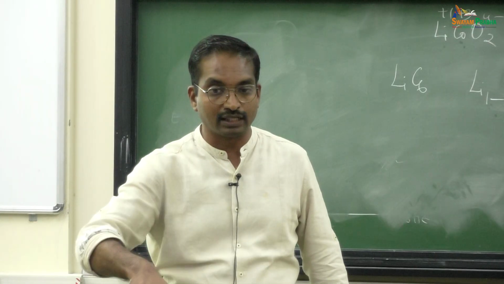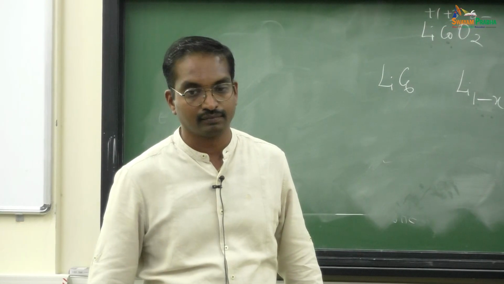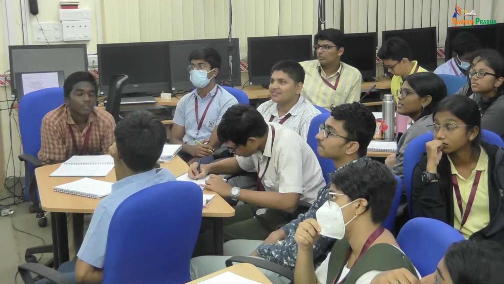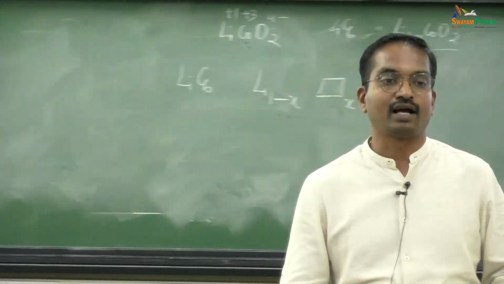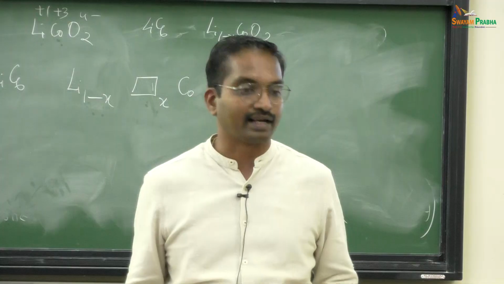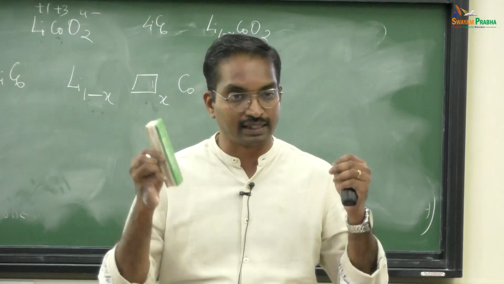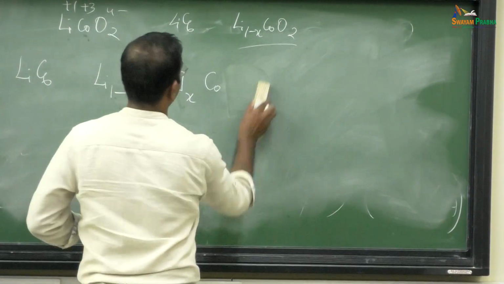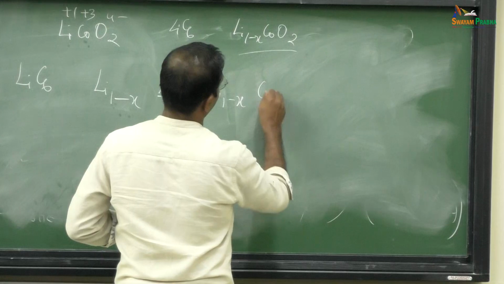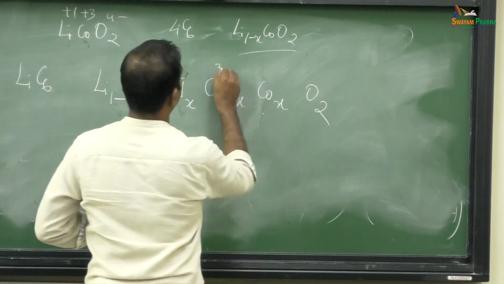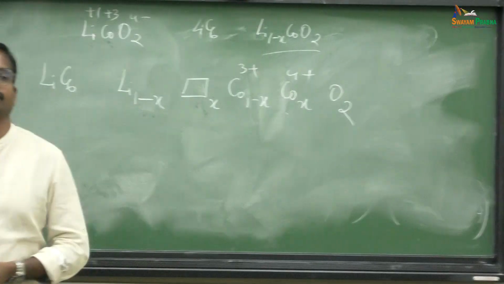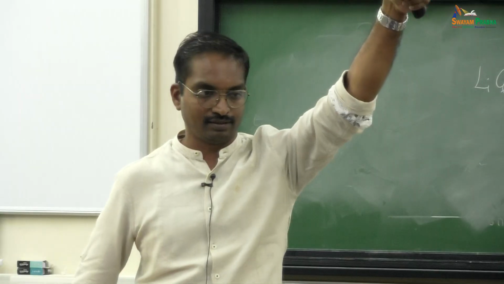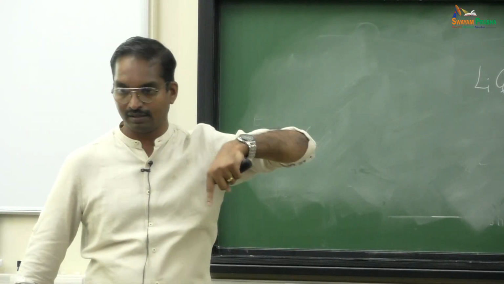You have to bring some positive charge inside. How will you bring positive charge inside this? What is there in your system? You have atoms. Around the atoms you have electrons. If I want to bring positive charge into my lattice, how will I bring? So, corresponding amount of cobalt I take to 4 plus. So, I stole one electron from cobalt.